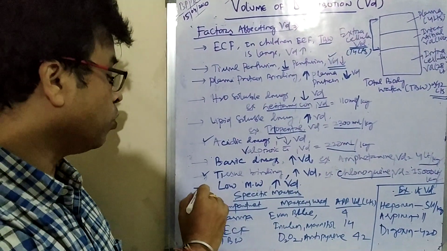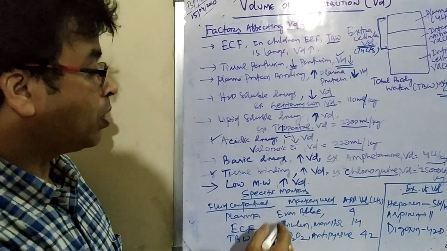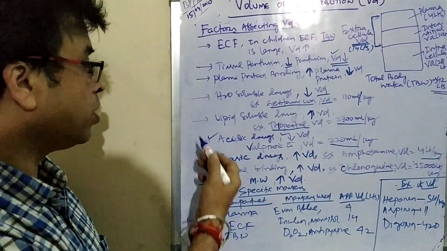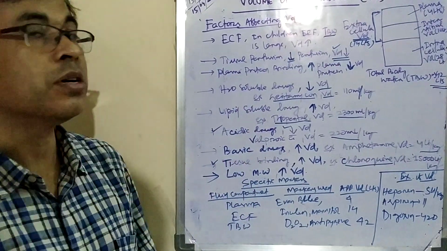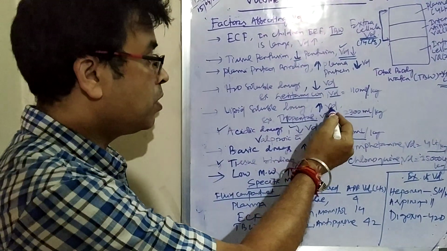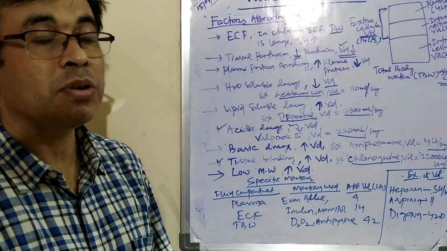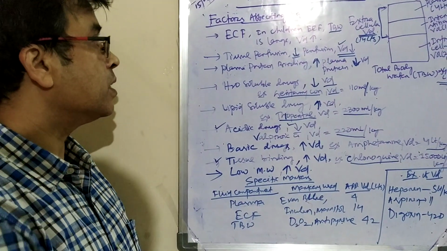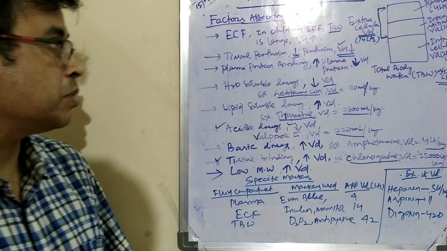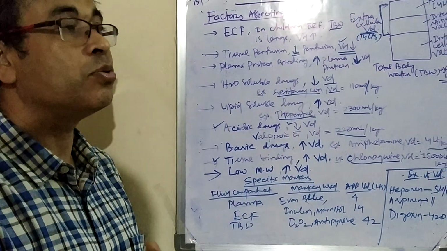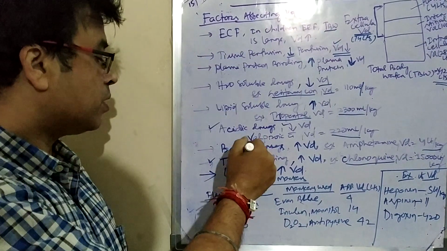Similarly, if you use a low molecular weight drug, the volume of distribution increases, because low molecular weight indicates a lipid soluble drug. That's why with lipid soluble drugs the volume of distribution also increases. Similarly, with low molecular weight the volume of distribution will increase. These are the factors affecting volume of distribution, how it will increase or decrease and in which case. So these are the parameters I have studied.